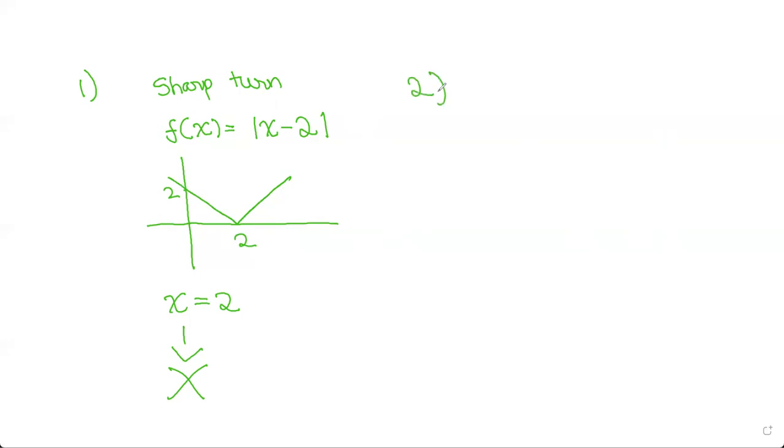Now let's look at the second case where it's not differentiable, when there is a discontinuity at a value. Let me draw a graph.